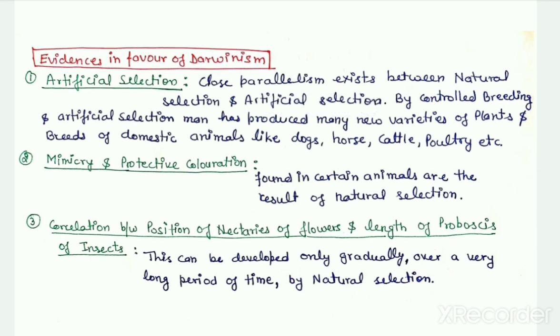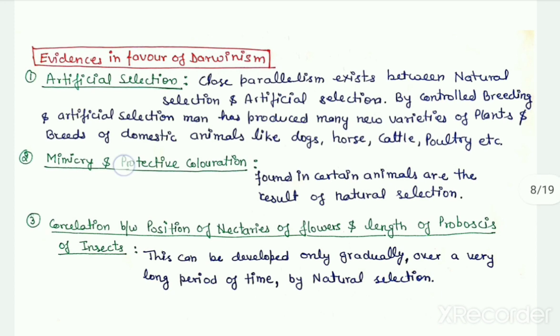If by controlled breeding and artificial selection man can produce new varieties of plants and breeds of the domestic animals in a short period, then nature, which has comparatively much more abundant resources and a very long time at its disposal, can easily produce new species by selection. And next are other evidences of Darwinism.